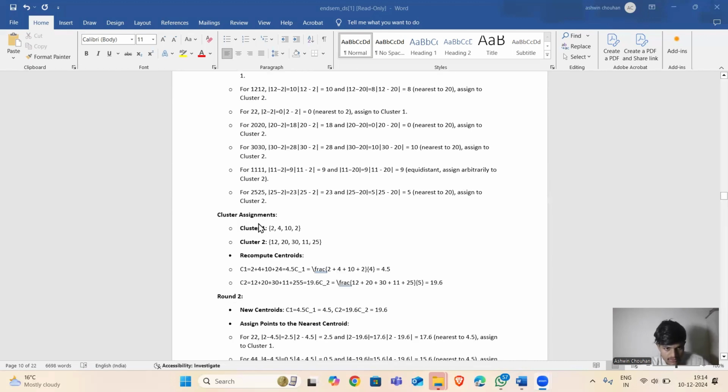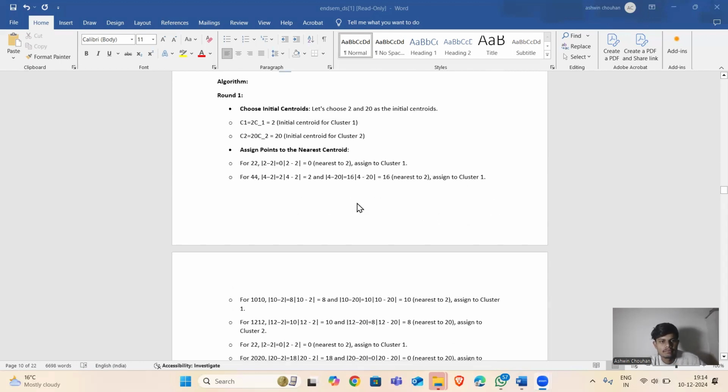Now cluster assignments: cluster 1 equals 2, 4, 10, 3 and cluster 2 equals 12, 20, 30, 11, 25.